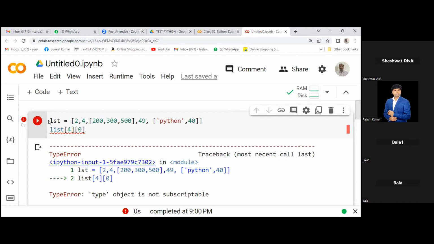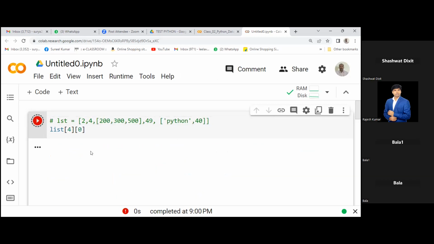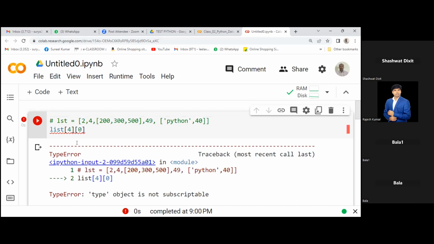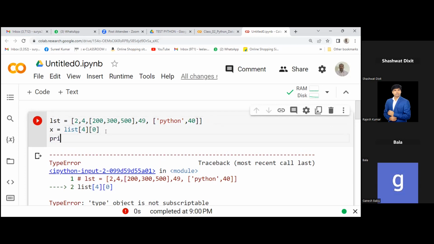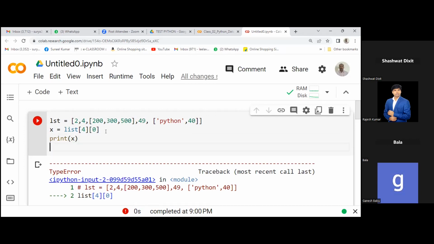Oh, your code is not complete. Complete it. I want to see the data. It should give me Python. No, that will not work. Why are you commenting out? Don't use comment, otherwise it will not find LST. No, just try. I want to see the data. Just try print. Yes, x is equal to something. Now write another statement, print x. I want to see the data.